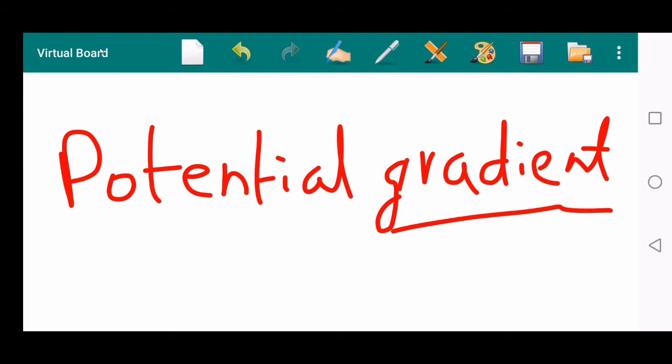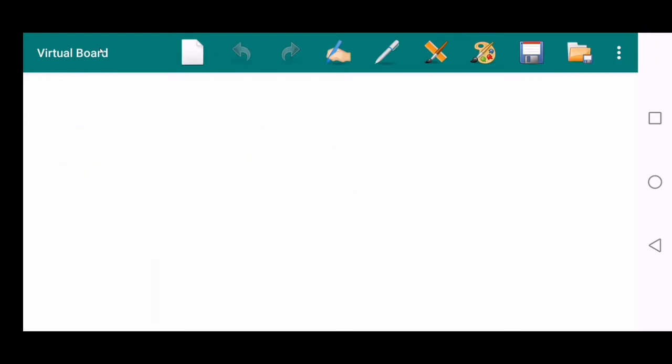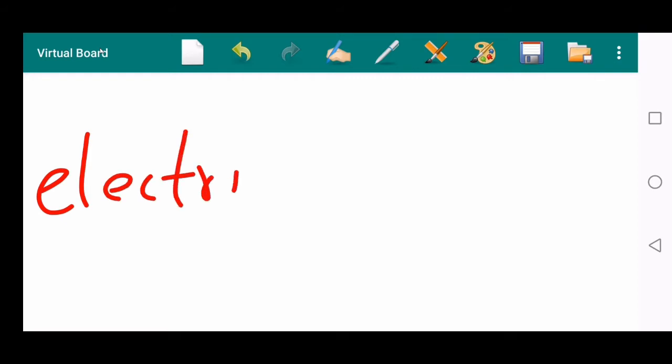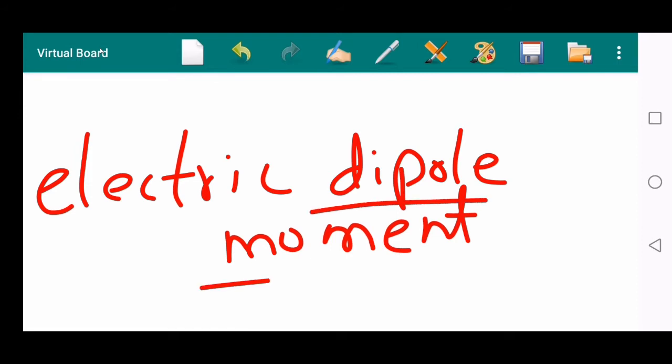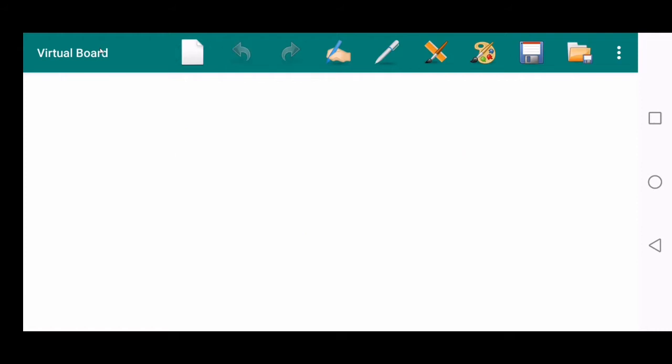And similarly we can take other examples like electric dipole moment. Electric dipole moment is also an example of a vector quantity. So if you see the word dipole moment, then that type of physical quantity is a vector quantity, that you have to keep in mind. So I have given you some examples of vector quantities.